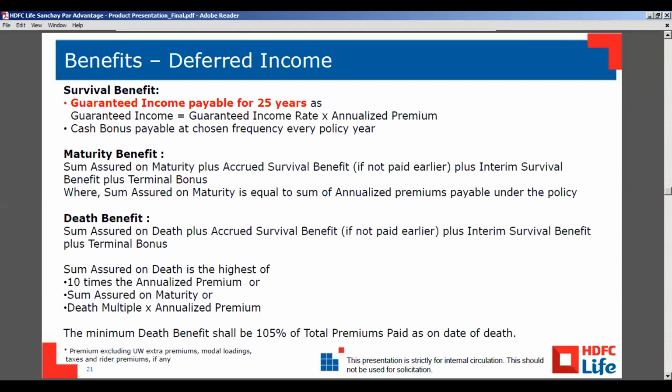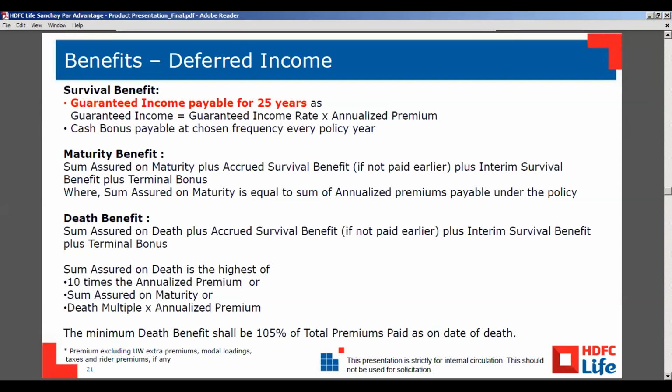Here are the benefits of deferred income. The survival benefit, we already went through that: guaranteed income, the customer will get for 25 years, along with the cash bonus. And the maturity benefit is the same as the immediate income option: sum assured plus interim survival benefits and plus terminal bonus if declared, if the customer is accruing their cash bonuses or guaranteed income.